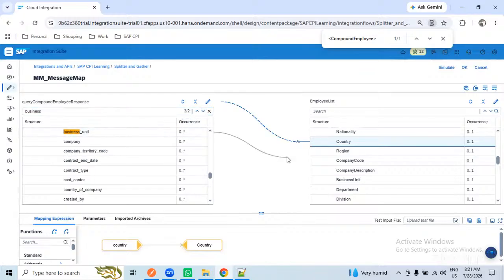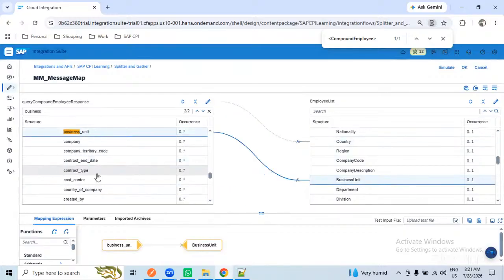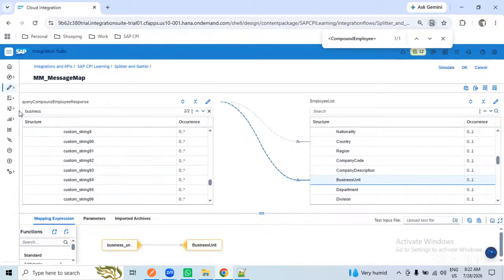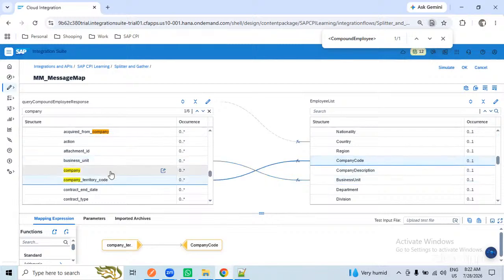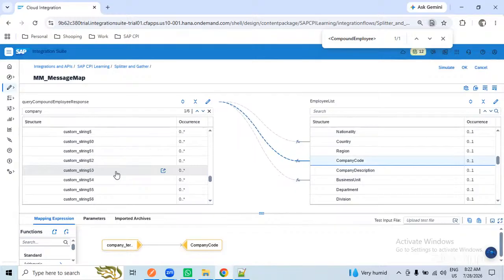Business unit. Department and division I will come to.